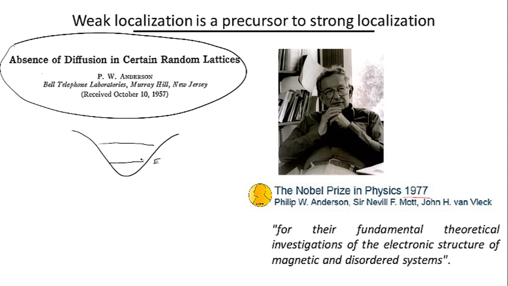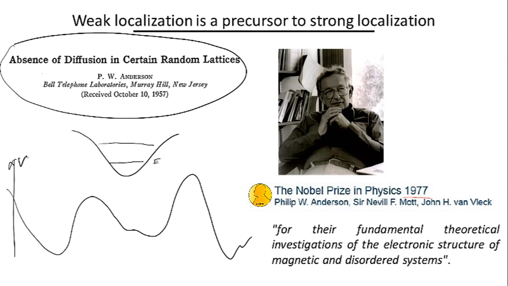The essence of the theory of Anderson, if it can be summarized in a few seconds, is that in a random landscape of such potential wells, so if this is, let's say, V of R, the energy levels that electrons are going to acquire are not going to match each other. And so they're not going to be able to hop from well to well because of energy conservation. This would completely suppress conductivity, and this will lead to strong localization. That's the only thing I'm going to say. Next week we're going to study simpler phenomena using the Schrödinger formulation, in particular the appearance of such discrete energy levels.